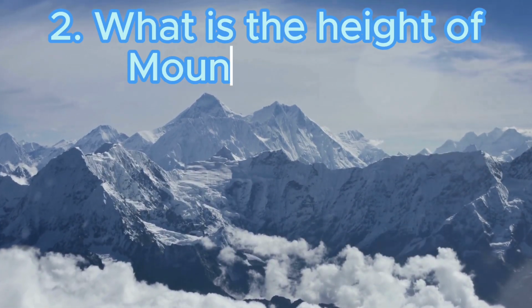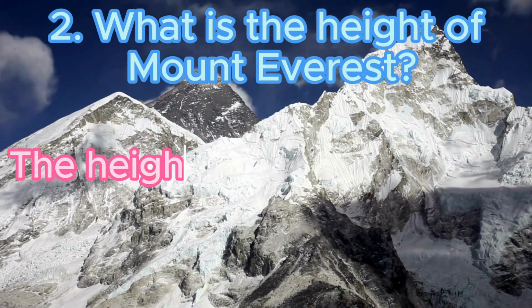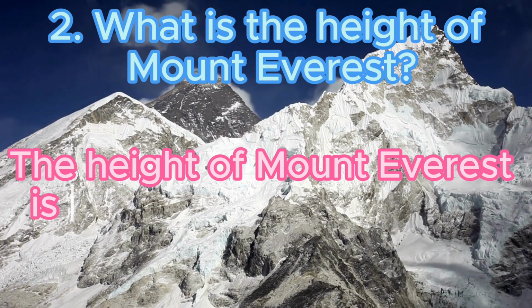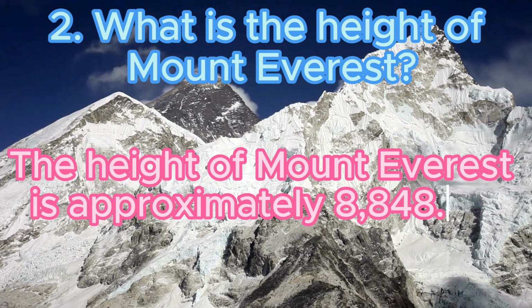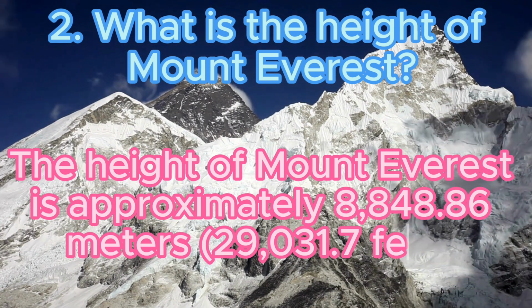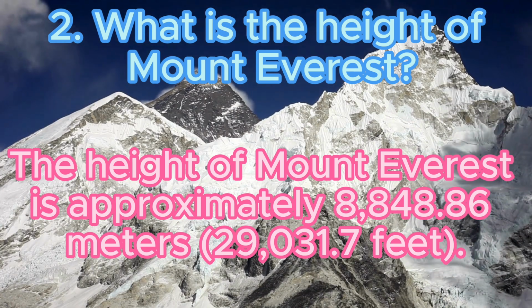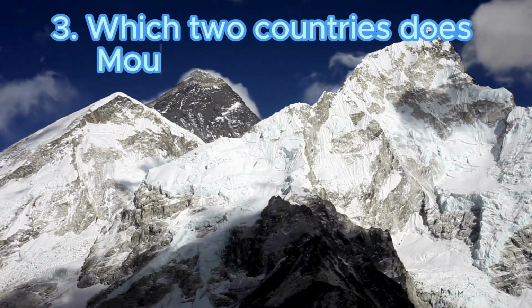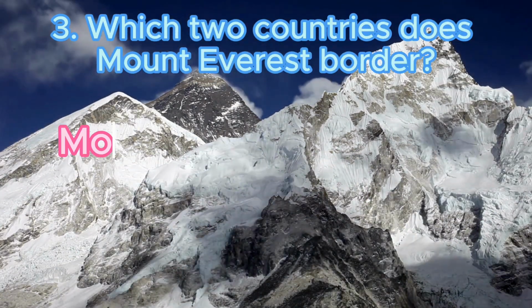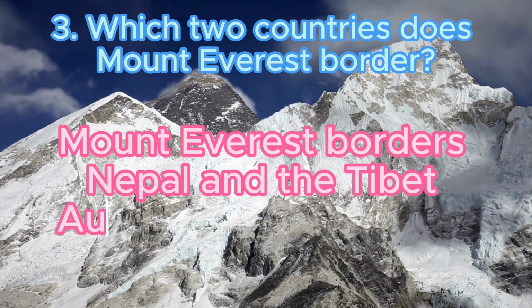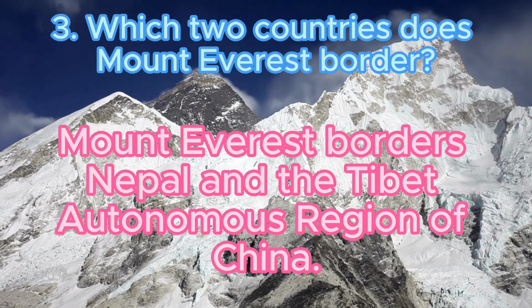2. What is the height of Mount Everest? Answer: The height of Mount Everest is approximately 8,848.86 meters, 29,031.7 feet. 3. Which two countries does Mount Everest border? Answer: Mount Everest borders Nepal and the Tibet Autonomous Region of China.